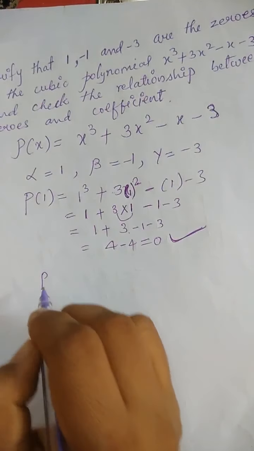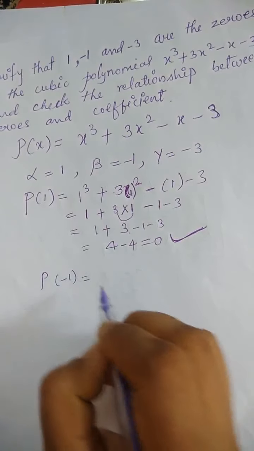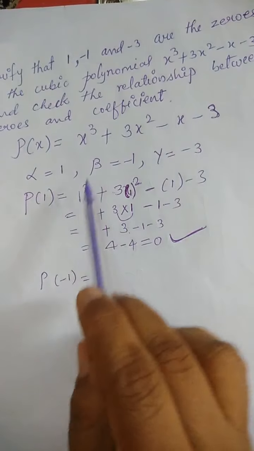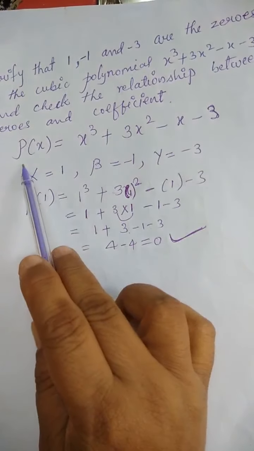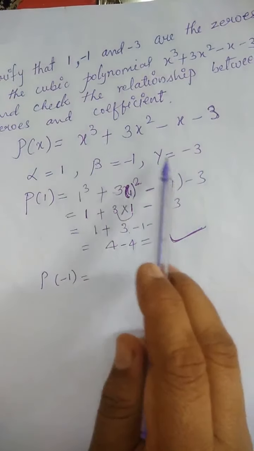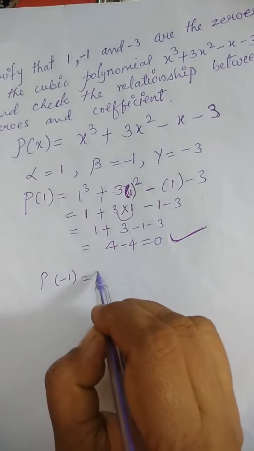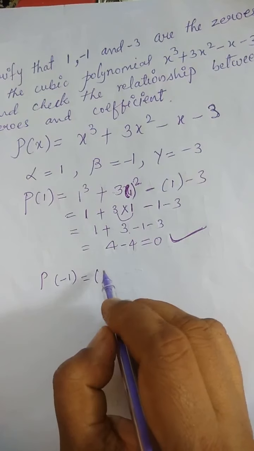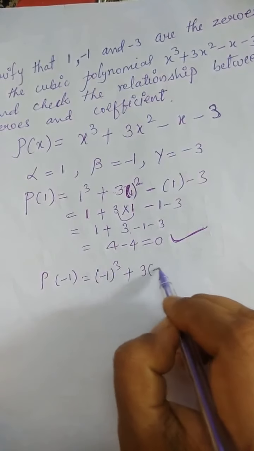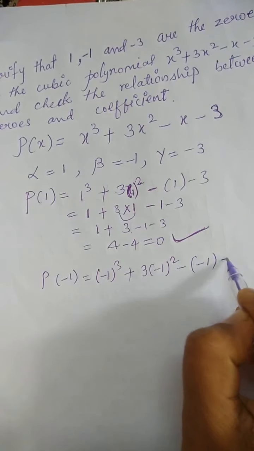Now let me see another one: P of minus 1. What we have to do is write this x value in the polynomial. If we are getting P of x as 0, that means yes, these values are the roots of the cubic polynomial. Now find P of minus 1. At the place of x, substitute the value minus 1. Minus 1 cube plus 3 into minus 1 square minus of minus 1 minus 3.